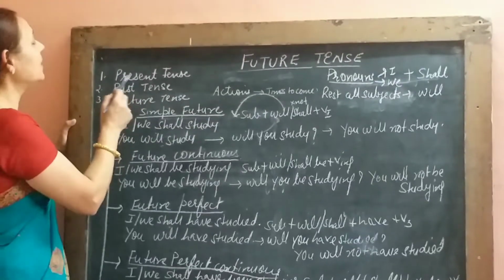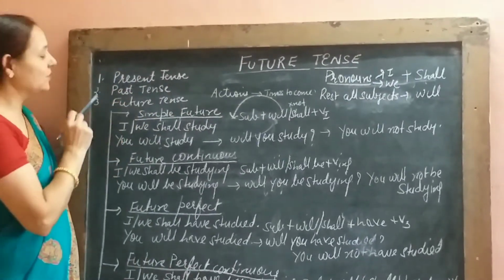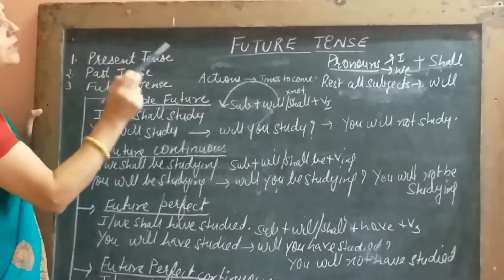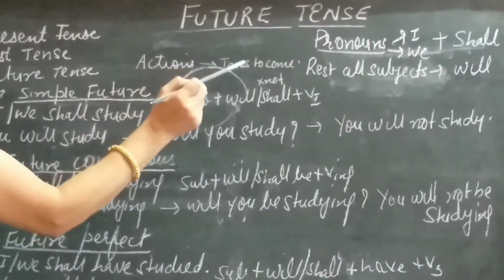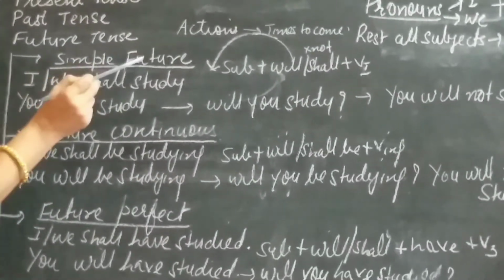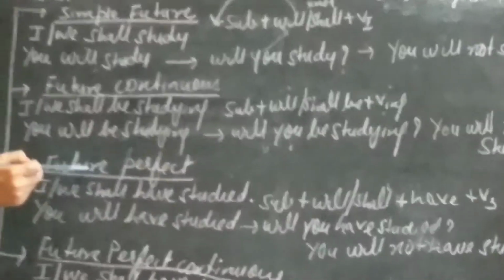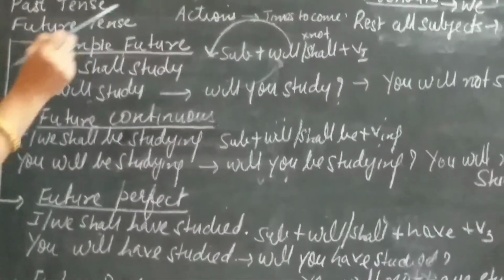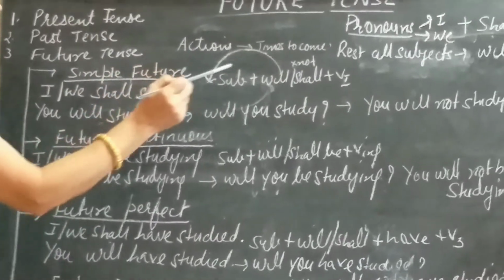Yes, we've already covered present tense and past tense in our previous videos. Now let's understand what is future tense. Future tense means your actions in relation to times to come. They are also divided into four: simple future, future continuous, future perfect, and future perfect continuous. In simple future, in times to come, you will take that action.